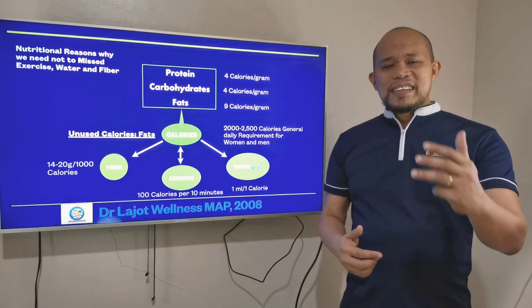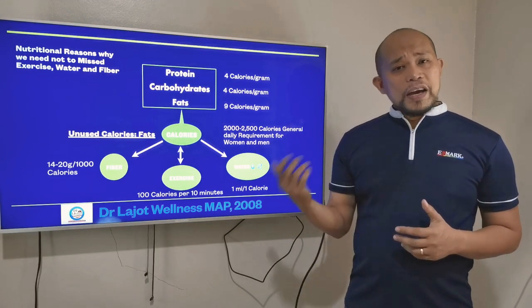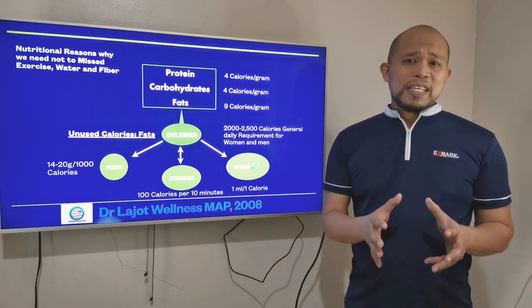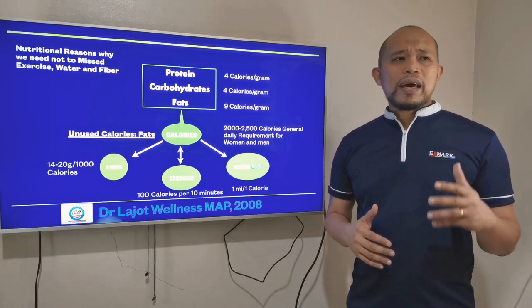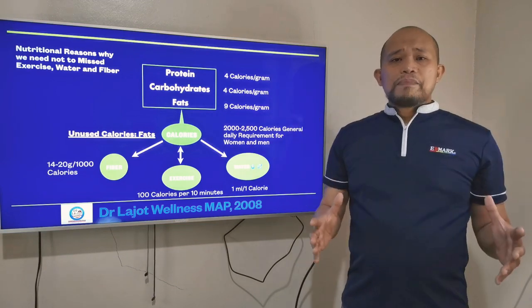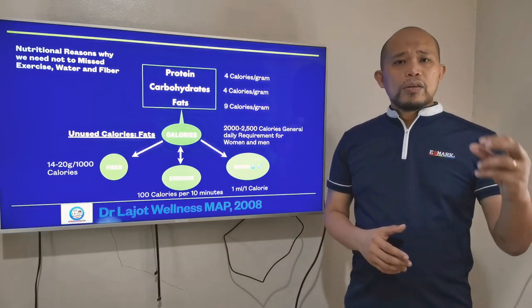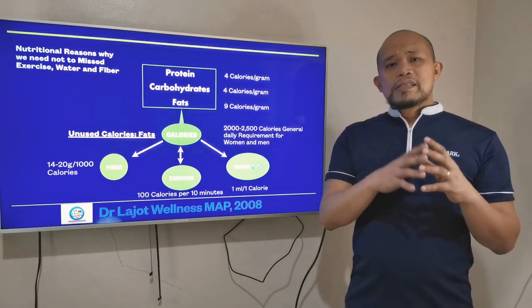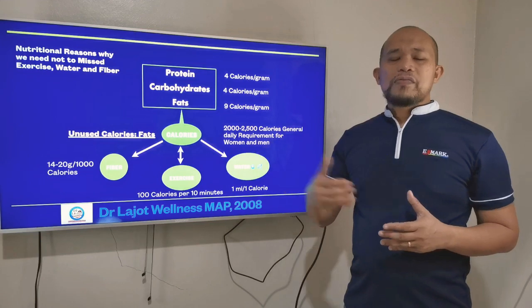Okay, here's number 3, the fiber. Right, fiber is very important, and this is the most neglected. Okay, why did I say neglected? Because in the top 10 causes of death, colon is there, and colon disease is a sign of people eating less fiber.